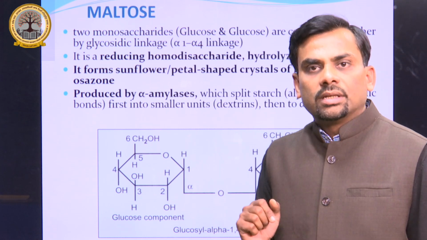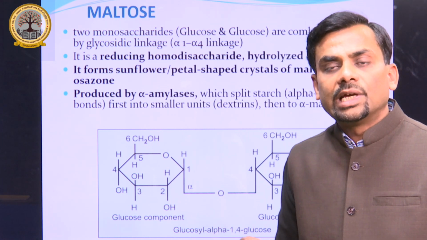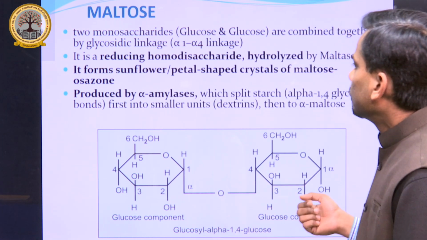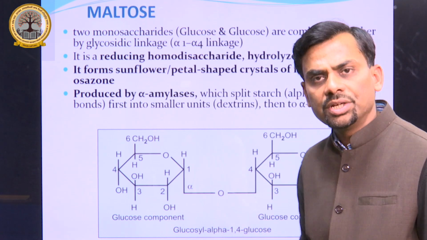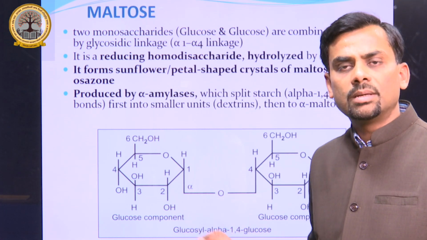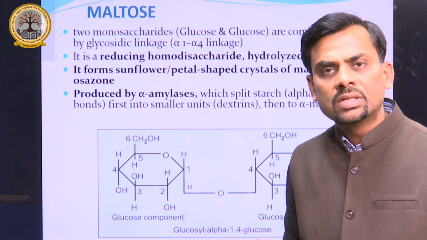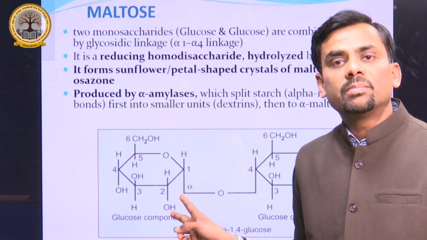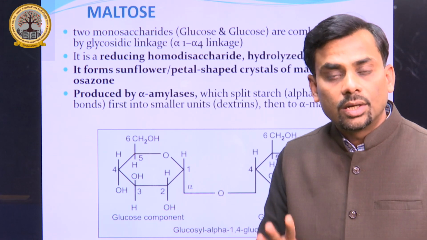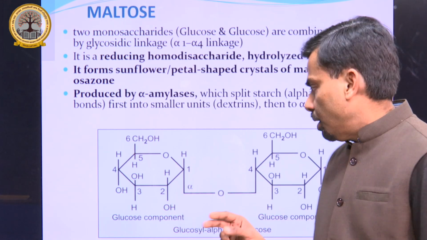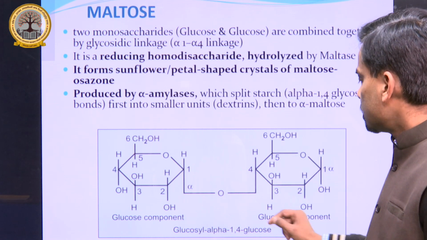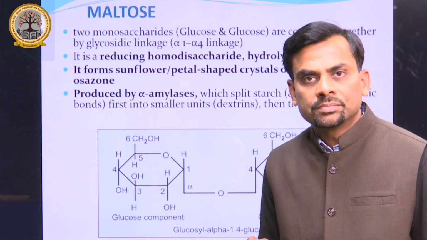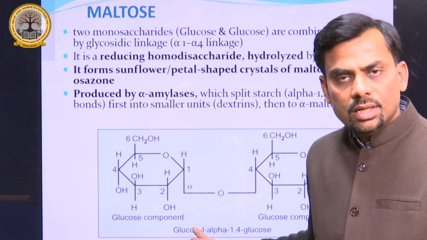Only the o-s-e ending is replaced by ase, that is the suffix when an enzyme comes. So in the case of maltose, you are seeing the two components are the same, that is glucose plus glucose. So it is a type of homodisaccharide, not heterodisaccharide. The bonding involved is known as alpha 1,4. The glycosidic linkage is also different.